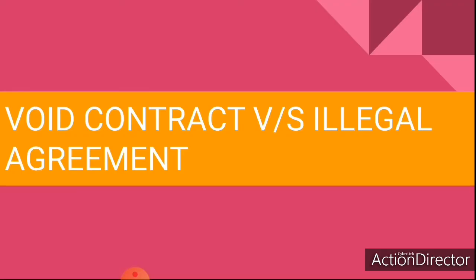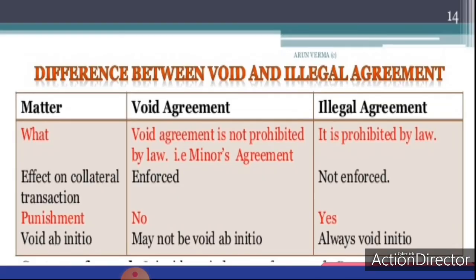Now, next topic is void contract versus illegal agreement. The main differences between void agreement and illegal agreement are: void agreement is not prohibited by law, whereas illegal agreement is prohibited by law. Collateral transactions are enforceable in the case of void agreement, whereas it is not enforceable in illegal agreement.